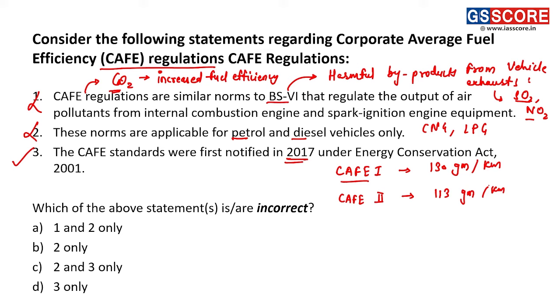So that should be the level of CO2 emissions as per CAFE 1 and CAFE 2. Right? So only third statement is correct, but we are supposed to find out incorrect statements, and that's why answer is 1 and 2 only, because 1 and 2 are incorrect statements.